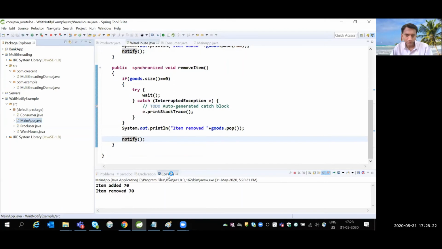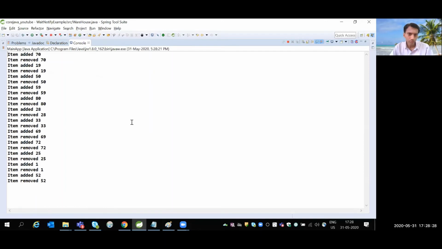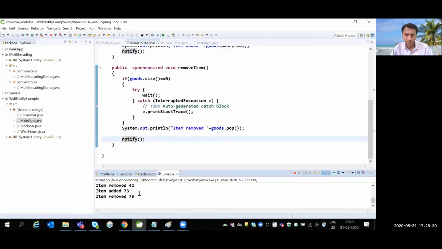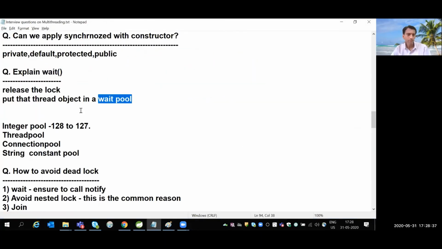Then I will never get any dead state or any problem, right? So in both the cases it is executing, adding and removing.